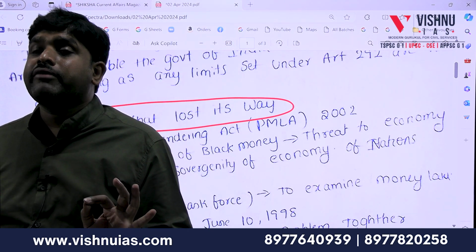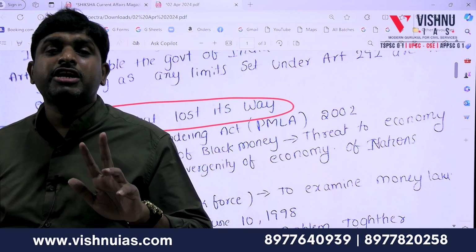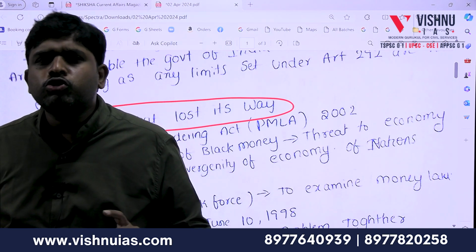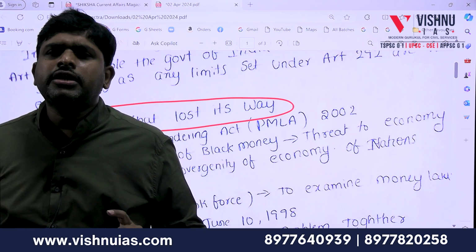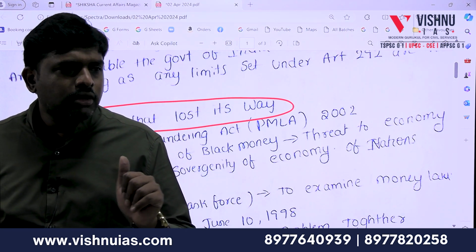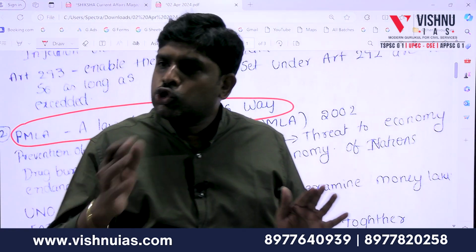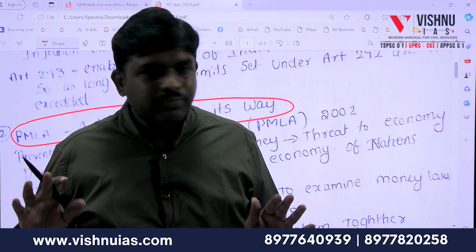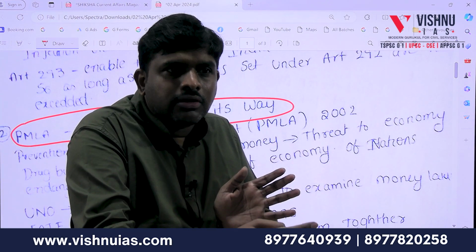Background for the making of the Prevention of Money Laundering Act. Why did the Prevention of Money Laundering Act come into existence? For anything there will be a background. For example, in 2016 demonetization happened. What is the background? To remove black money, to remove terrorist funding, to remove organized crime. These are all the background for demonetization.